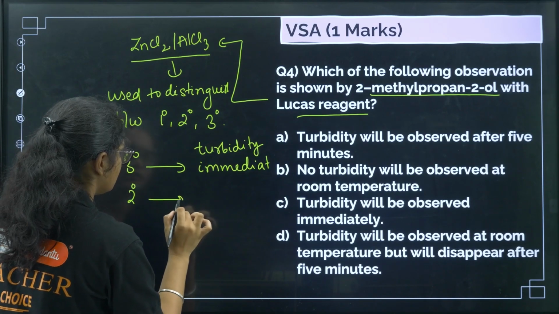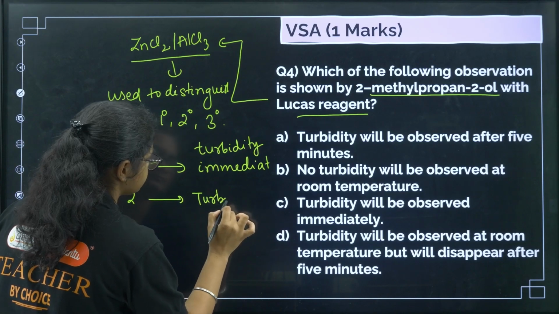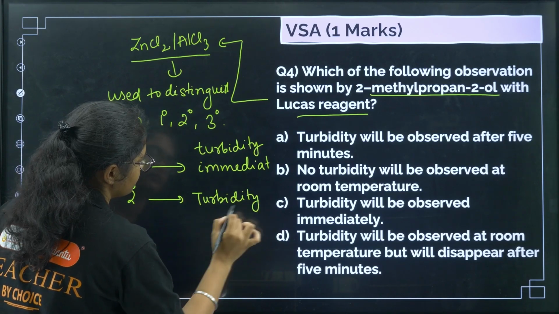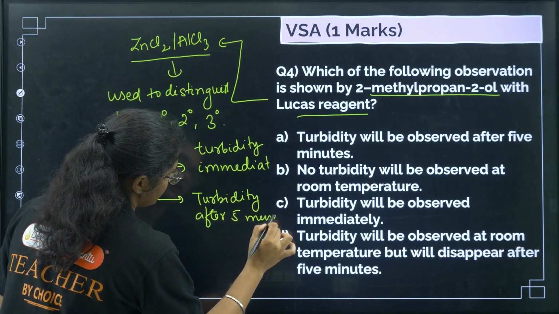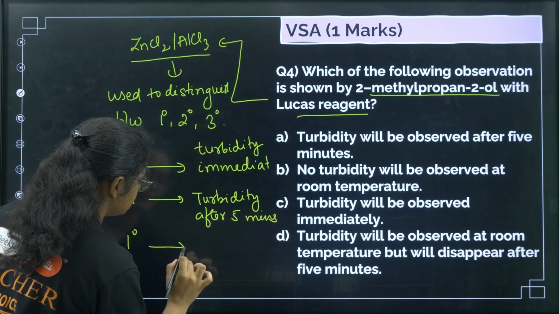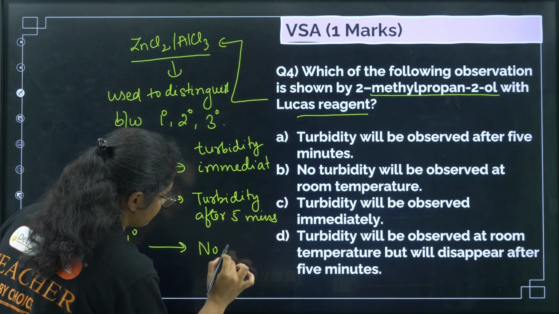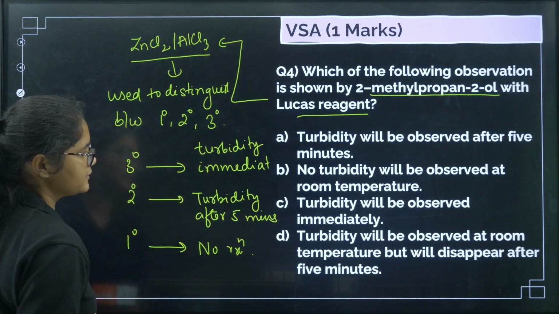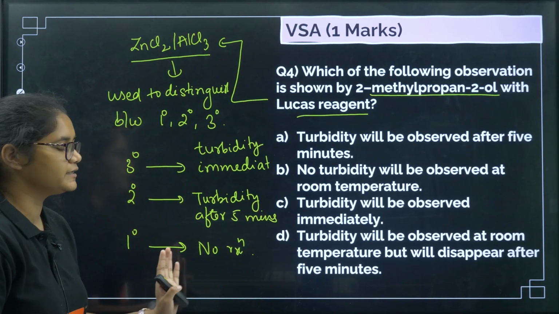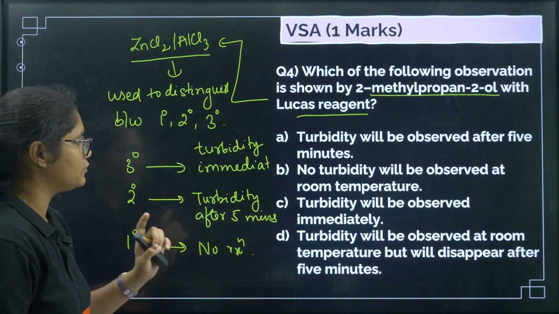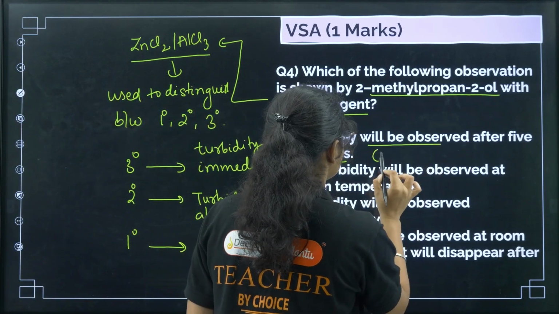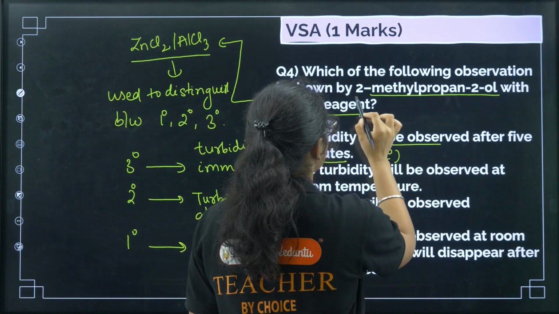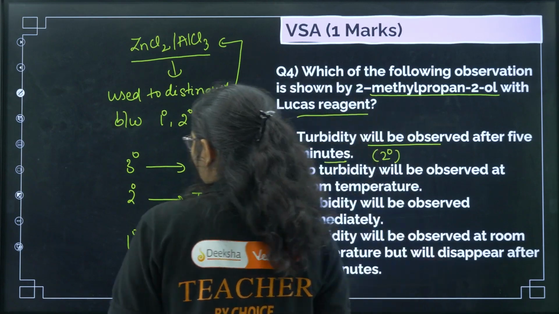Secondary, turbidity is formed after 5 minutes. Okay, and in primary what happens? No reaction, right? So this is Lucas reagent and how it differentiates between 3 degree, 2 degree and 1 degree. So turbidity will be observed after 5 minutes. This is for secondary alcohol. Now let us see what is our question. 2-methyl propane 2-OL.